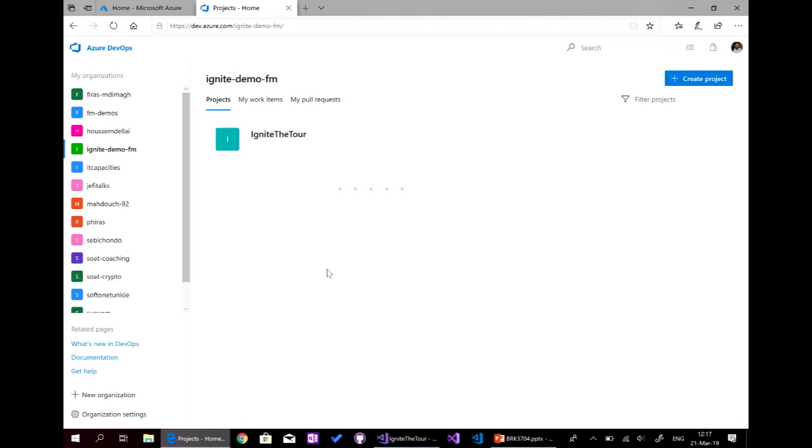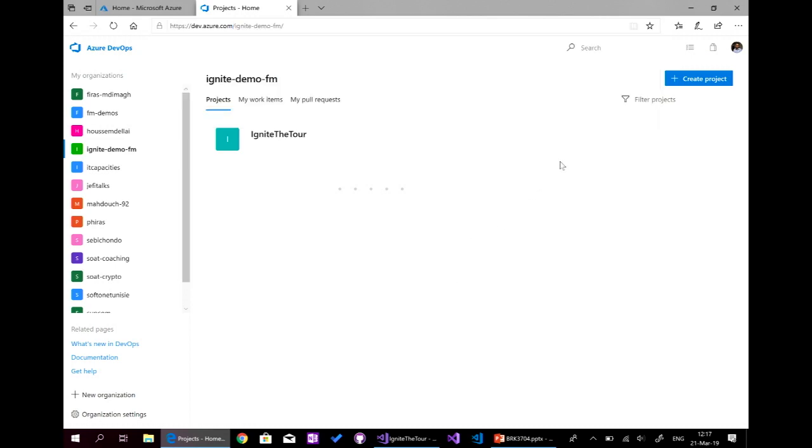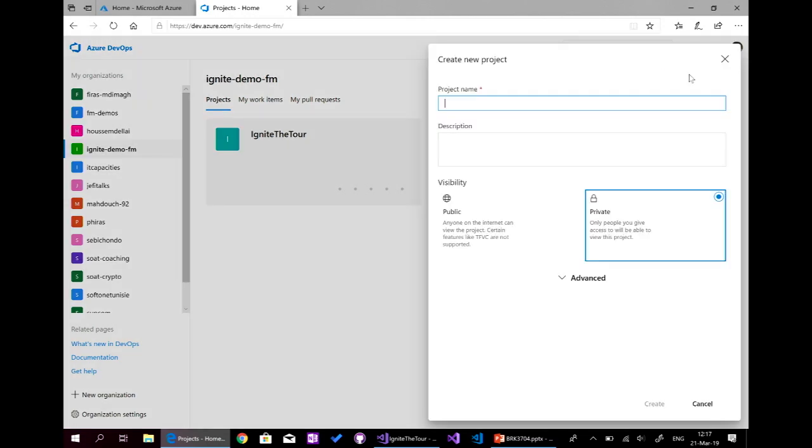So here, first thing first, we need to have what we call an organization. It's free for groups of 5 people. So for teams of 5 people, we can create projects for free. We have 2 types of projects: the private projects and the public projects. The public projects, let's say it's like GitHub.